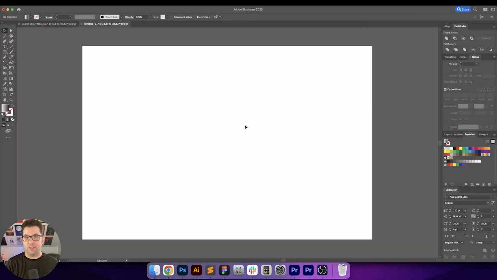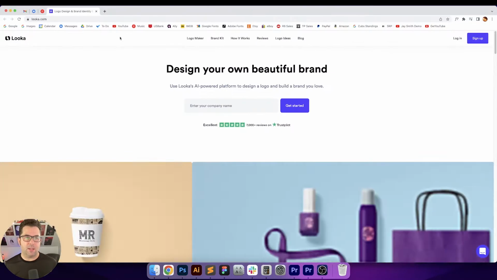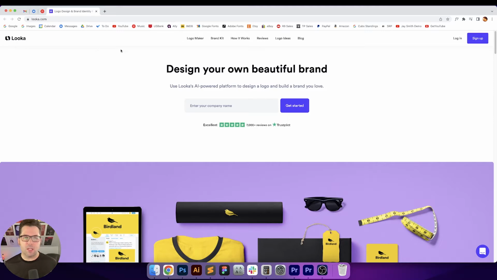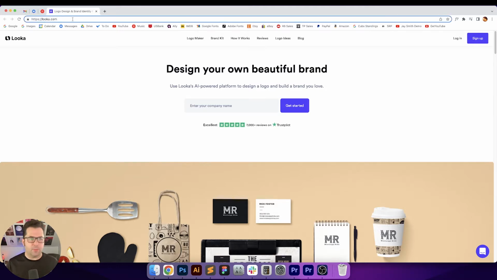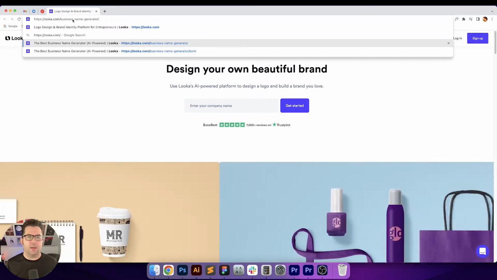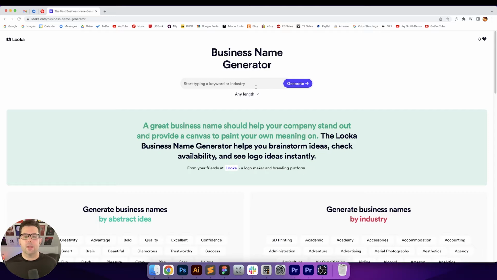Today I'm going to be doing something a little bit different for today's logo design challenge. What I'm going to do is go to a business name generator, and right here, this is Luca.com. Let's see, they actually have a different page. Hang on one second. Here we go. Business name generator. Okay, so what I'm going to do here is type in a keyword or an industry, get a company name, and then create a logo just based off of that name.